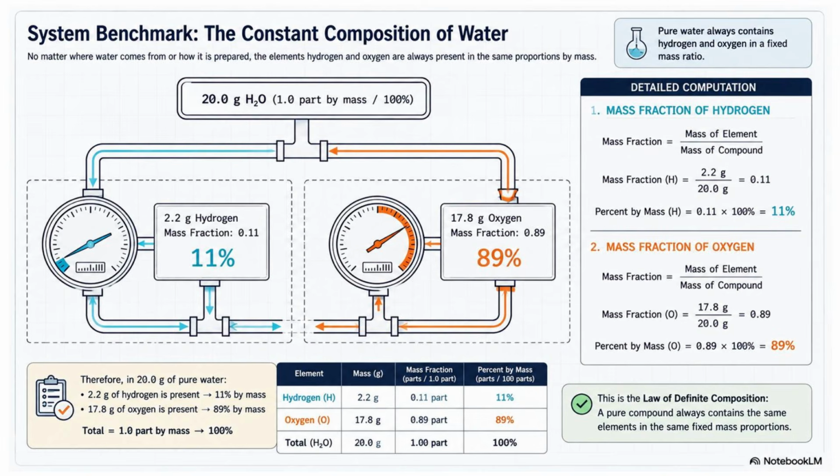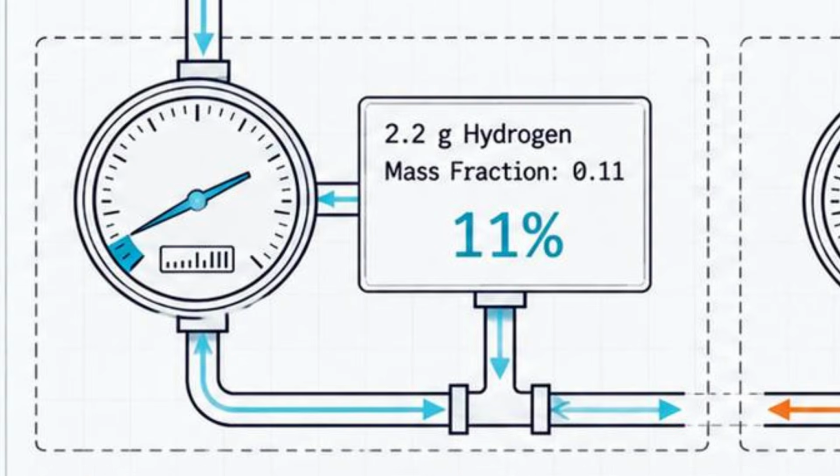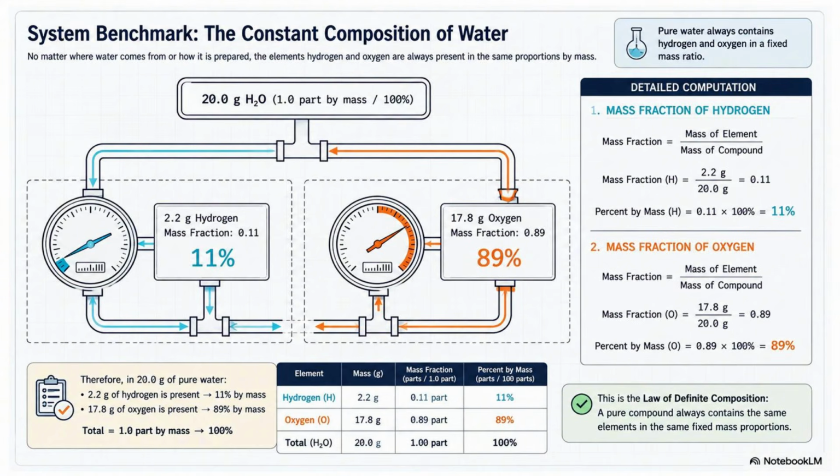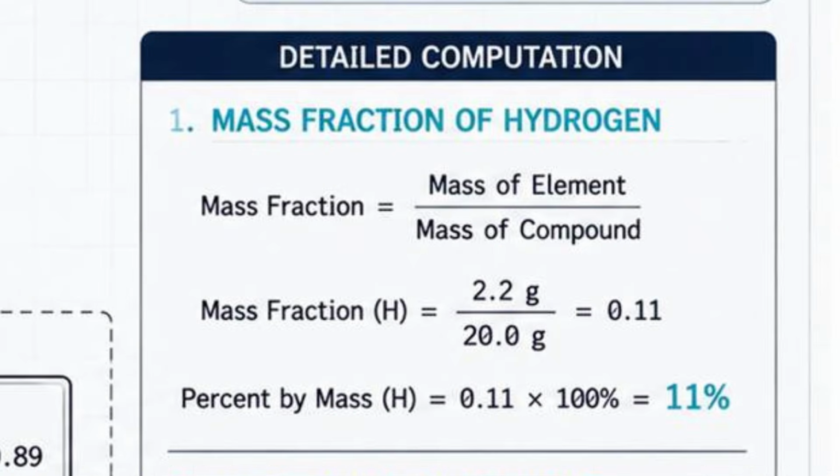So let's begin with hydrogen. According to the diagram, out of the total 20 grams of water, only 2.2 grams is hydrogen. The first quantity we calculate is called the mass fraction. The equation is mass fraction is equal to mass of element over the mass of compound. Now let's substitute the known values. For hydrogen, the mass fraction becomes 2.2 grams over 20 grams, and that is equal to 0.11.